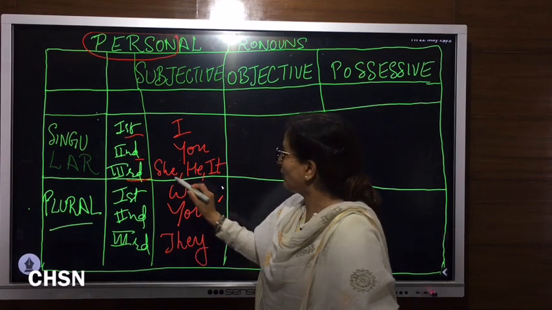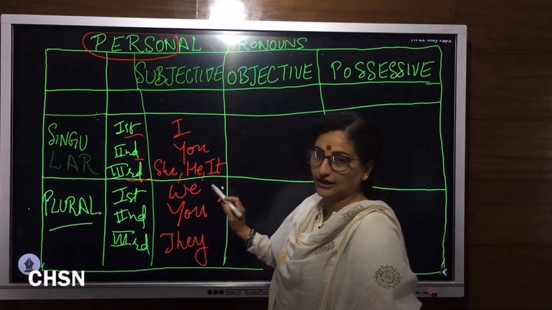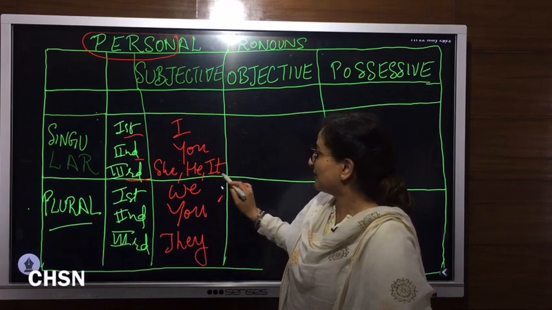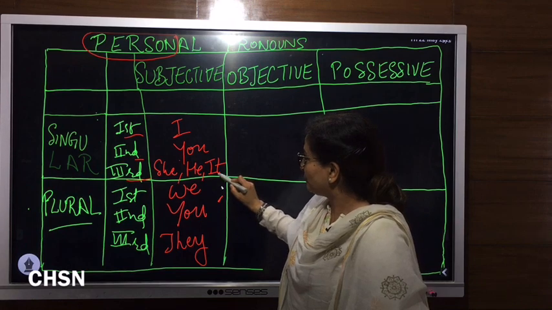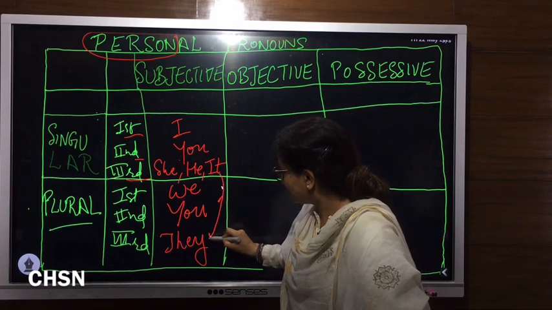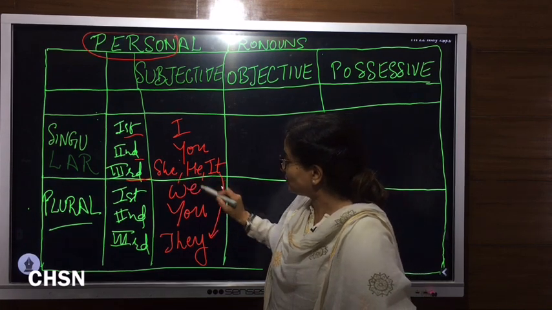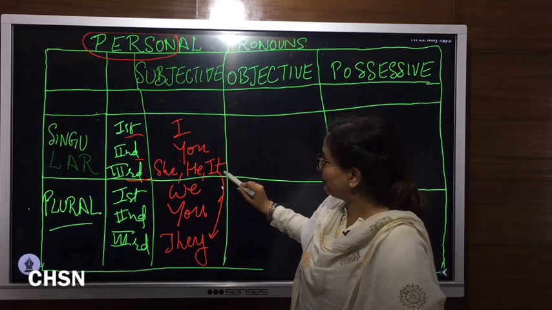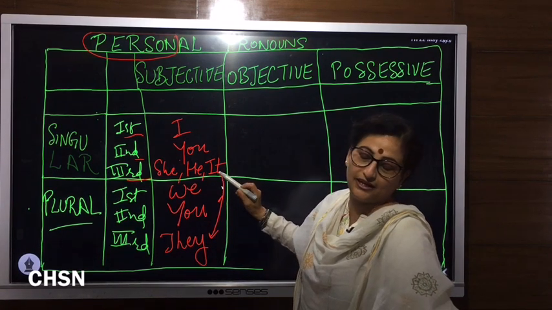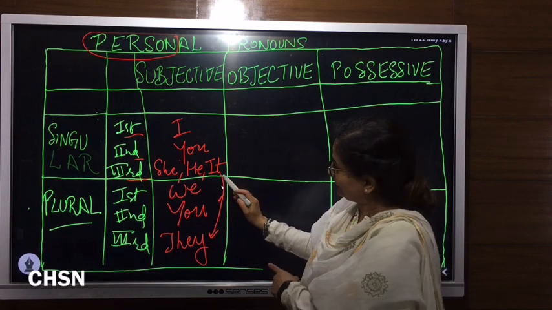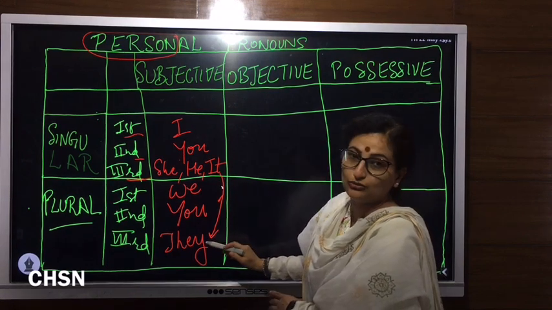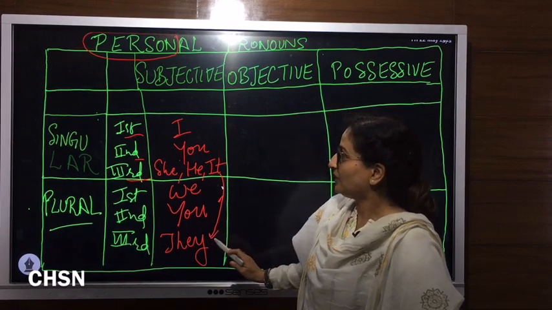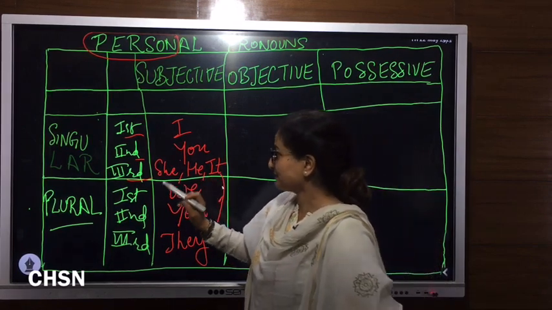In case of he, she, it, they all get converted into they. There's a confusion here. Kids make a mistake here that they change he and she into they, but while they change the plural of it, they keep it only. It always changes into they. This is one of the questions which can be asked in exams also.